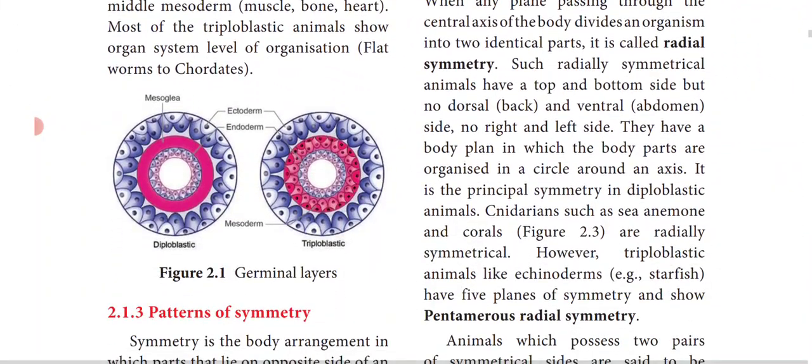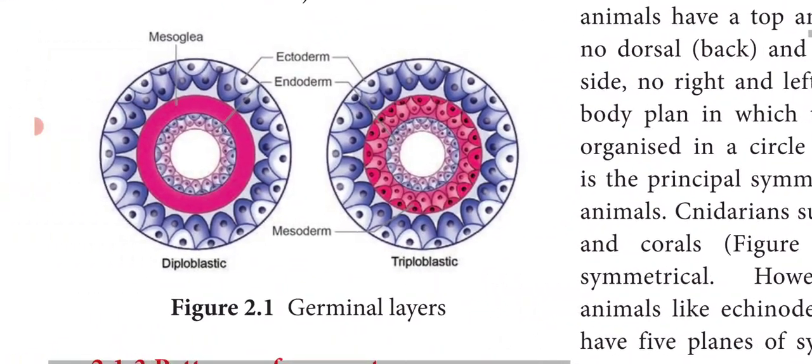In this picture you can see the germinal layers. First is the diploblastic. The diploblastic has outer ectoderm and the inner endoderm, and the mesoderm is not differentiated. So only mesoglea is present. But in the triploblastic, there are 3 germ layers, ectoderm, endoderm and mesoderm. So this is about the diploblastic and triploblastic. Based on this also the animals are classified.